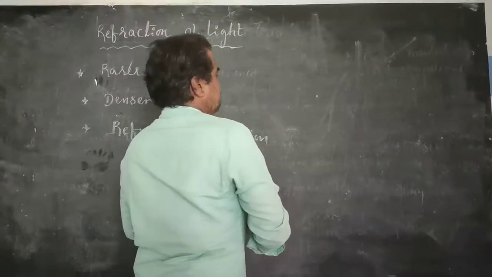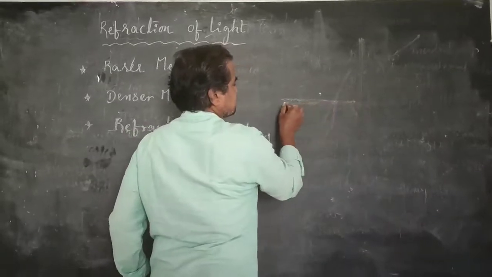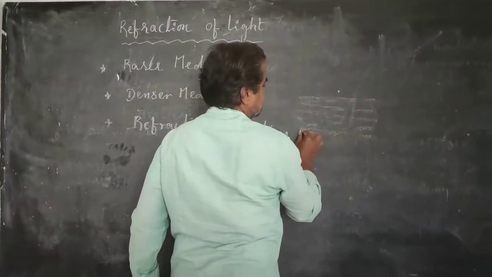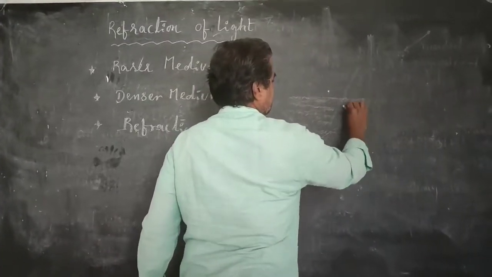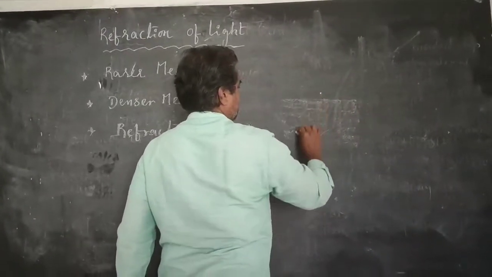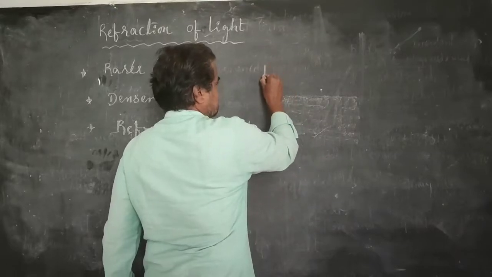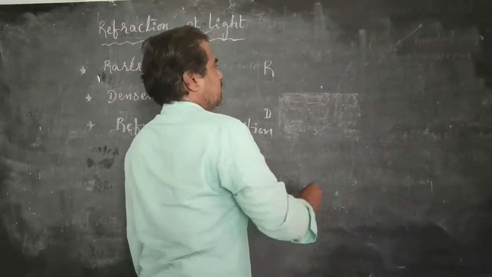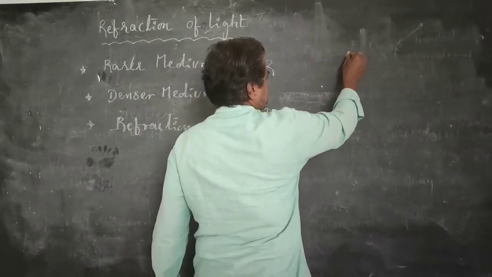For example, this painted one is treated as a denser medium. This is treated as a rarer medium. For example, this is one light source.